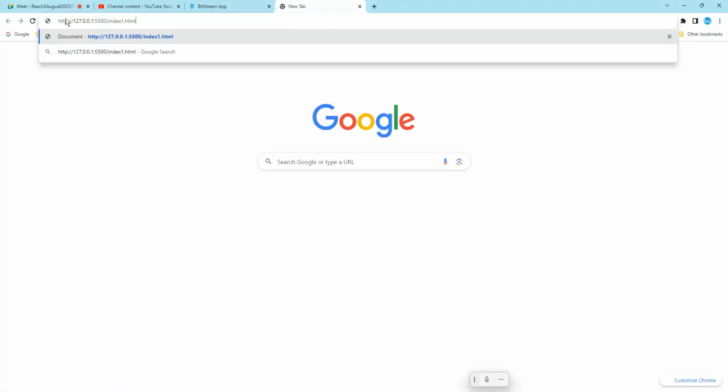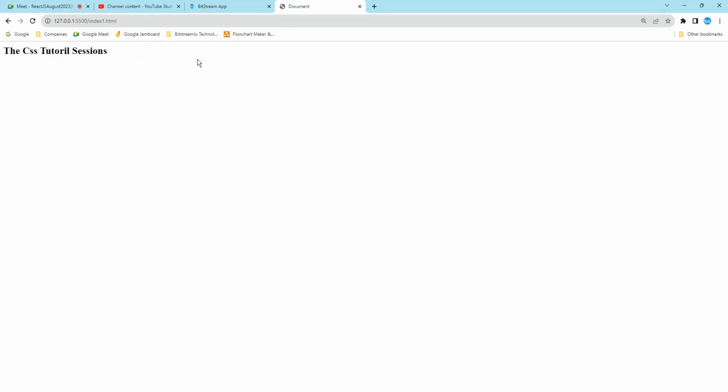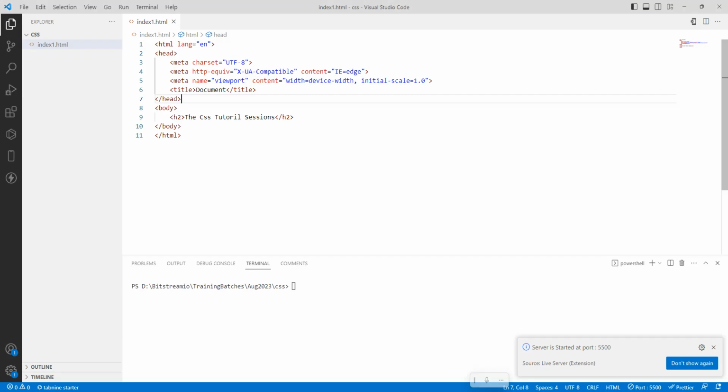What is the 127.0.0.1? It is your system IP. Every system has the standard IP, and 5500 is the port, and index1.html is the file name. So this is the CSS tutorial sessions. What is this? Again, it is the same as .html. Yes, you write CSS in the HTML files only. So let's take a simple example. What is CSS? I just want to apply colors to this one.